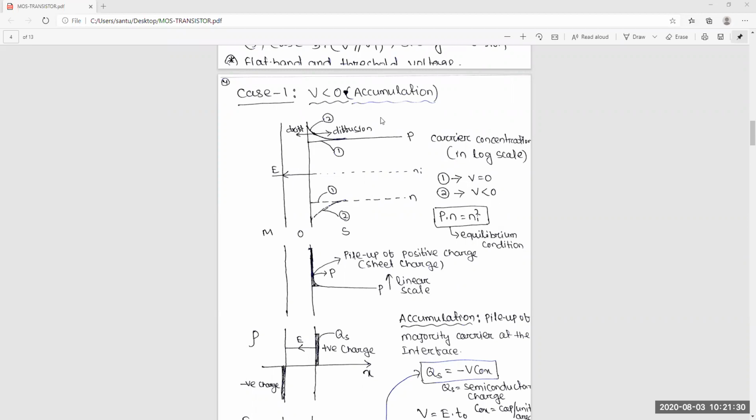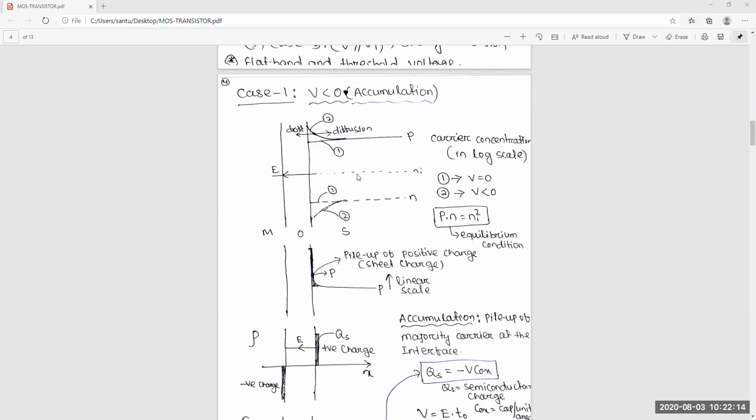Again, as this P substrate is always in equilibrium condition, because the oxide is an insulator, at this point it will always be in equilibrium. So if the holes increase in the substrate, the electrons will decrease. Yes, sir. So anyhow we get the relation P times N is equal to Ni square. One part will increase means the other part will decrease, because Ni is constant. Got this point? Clear or not? Yes, sir.